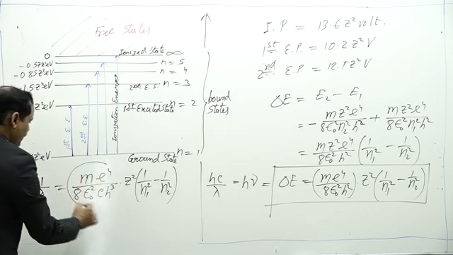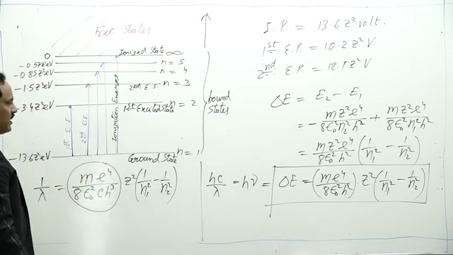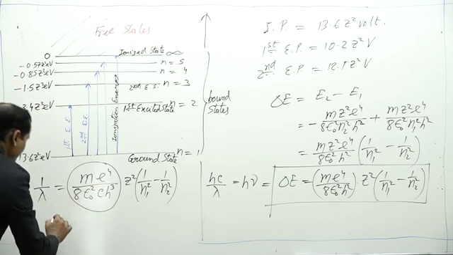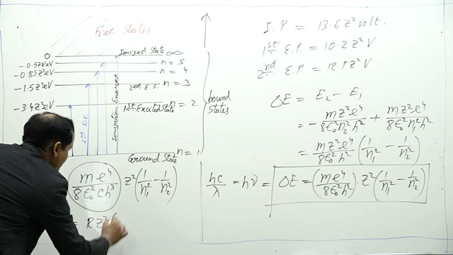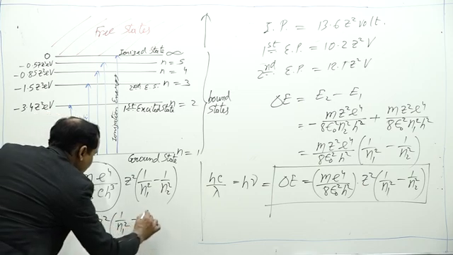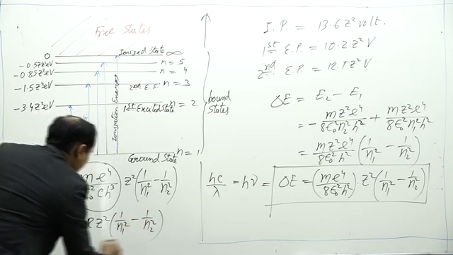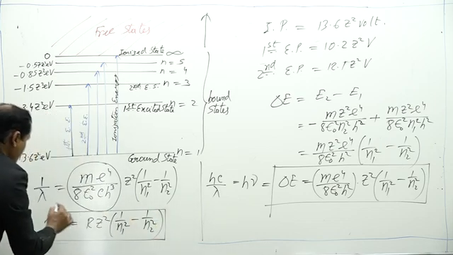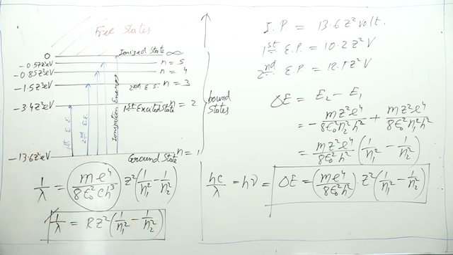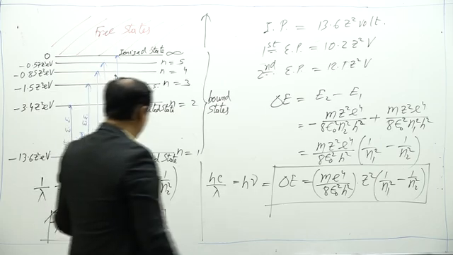This constant is known as the Rydberg constant. So 1 by lambda is equal to R Z square into 1 by n1 square minus 1 by n2 square. This is the expression for the wavelength of a photon needed for transfer of an electron from one energy level to another.